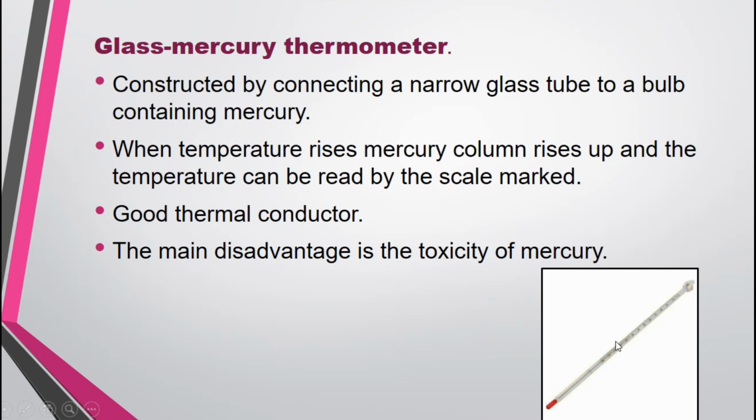What happens when we are testing the temperature of something? When the temperature increases, this mercury column gradually rises up. When it rises up, we can check the scale and read the correct temperature. This is very useful for us to measure the temperature of objects, especially liquids. This glass mercury thermometer is a very good thermal conductor, but there is one disadvantage. That is, mercury is a little toxic. Because of this, this can be a disadvantage for us.